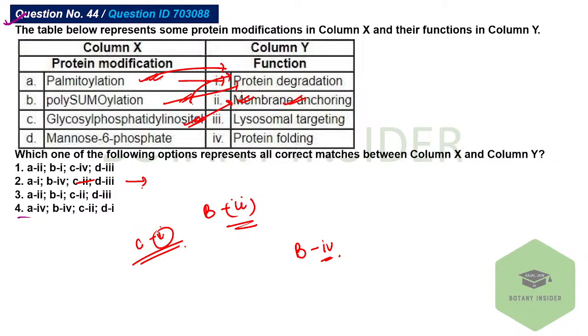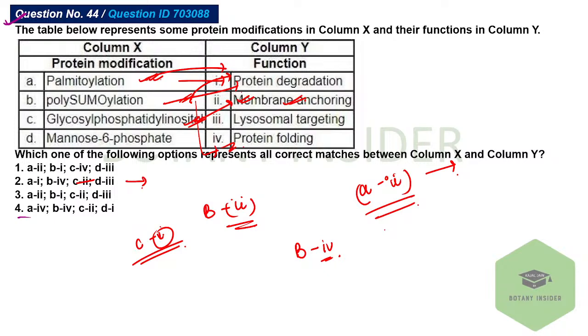Polysomalization, some of you are saying as 1, calling it 4. Mannose 6 phosphate is this. Let me cross check it properly and I'll get back to it. It should be marked with membrane. Palmitoylation, okay, according to you. Anchoring, okay, according to you. First, I should be marked with this. Membrane anchoring, linking.